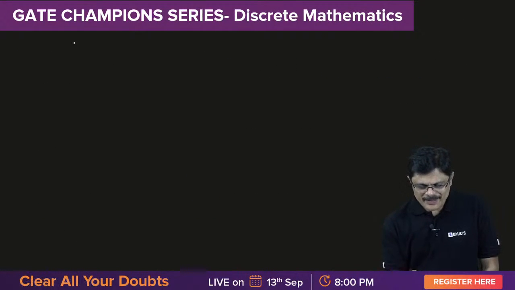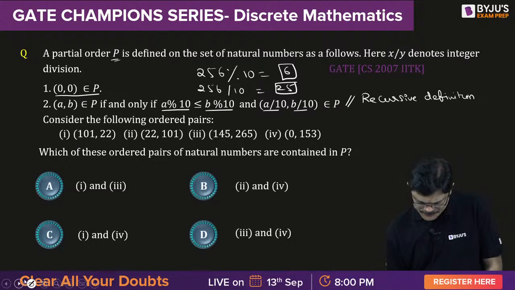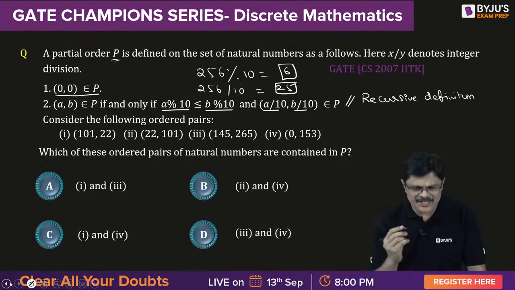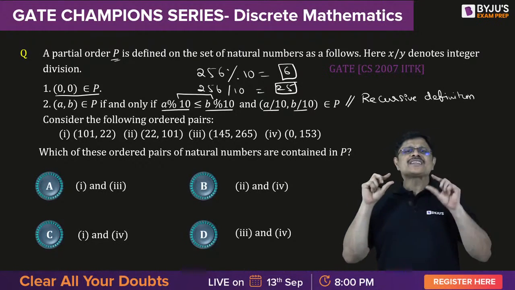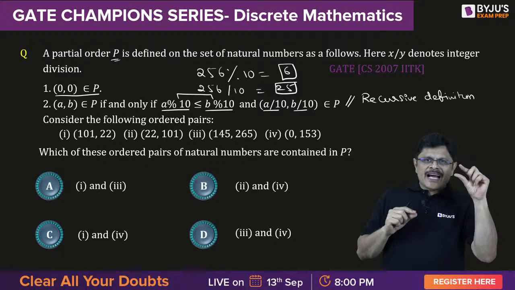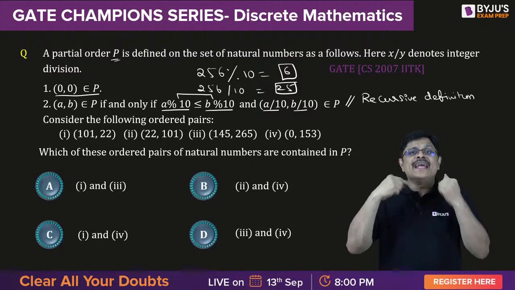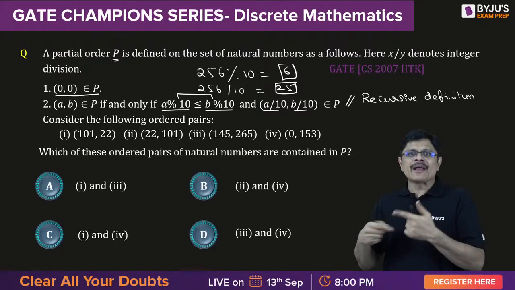See here, we start with option A, 101 and 22. What we need to do is recursion, if you understand, it's very simple. We check the percentile. Percentile means the last digits you are comparing. If the last digit of the first number is less than or equal to the last digit of the second number, then remove the last digit and again continue the recursive process.